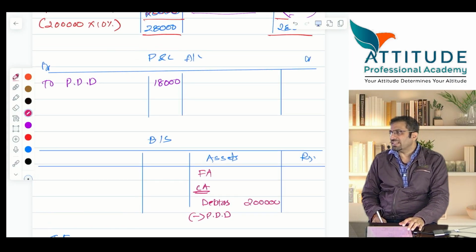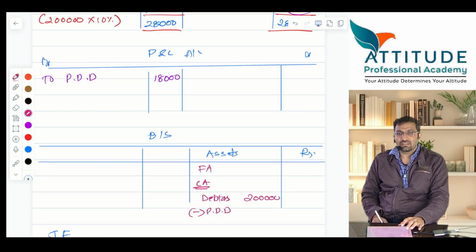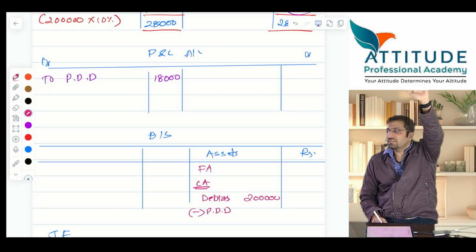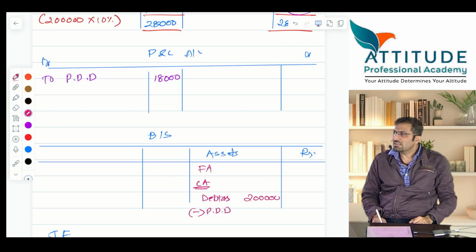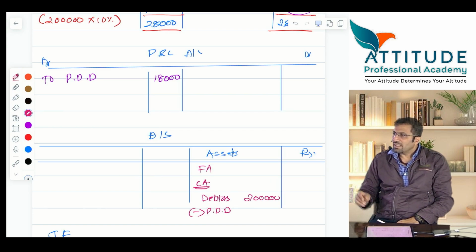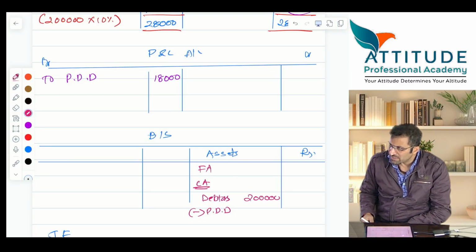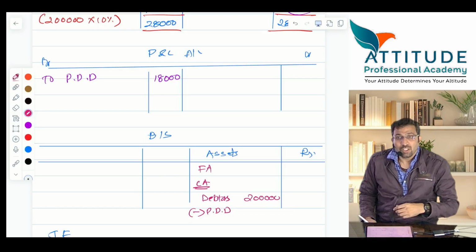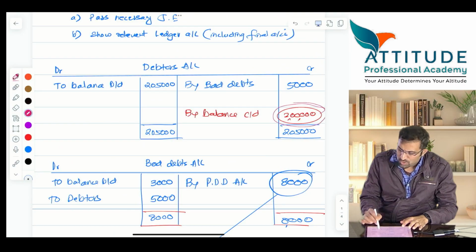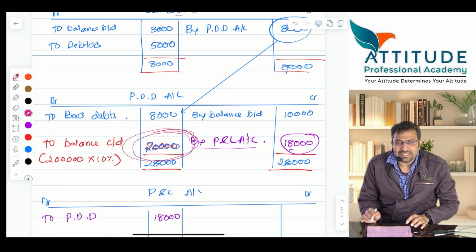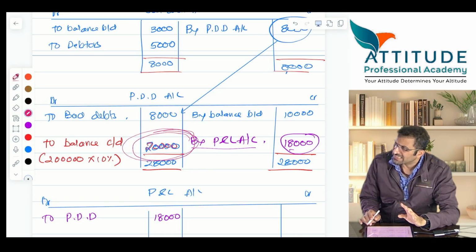PDD 18,000 or 20,000? All of you tell me. How many of you say 20,000? How many of you say 18,000? Why 18? What comes in the balance sheet is the closing balance. 18,000 is debited to P and L, which doesn't mean that it is the closing balance. The closing balance is 20,000. Debtors closing balance is 2 lakhs, and the PDD closing balance is 20,000.